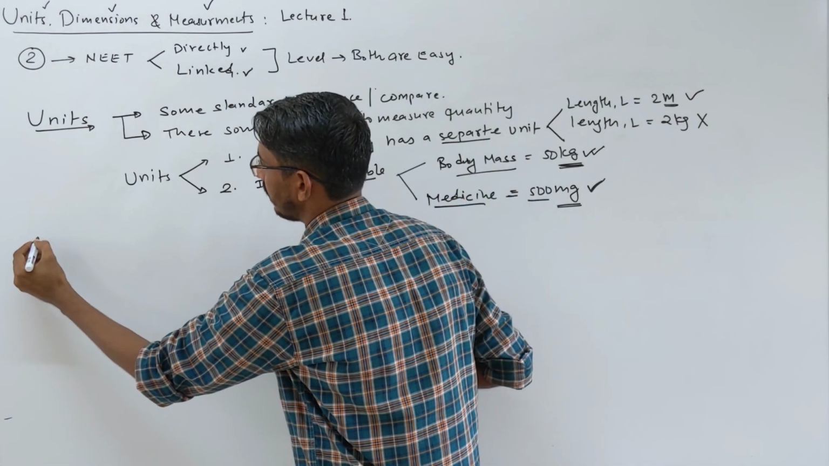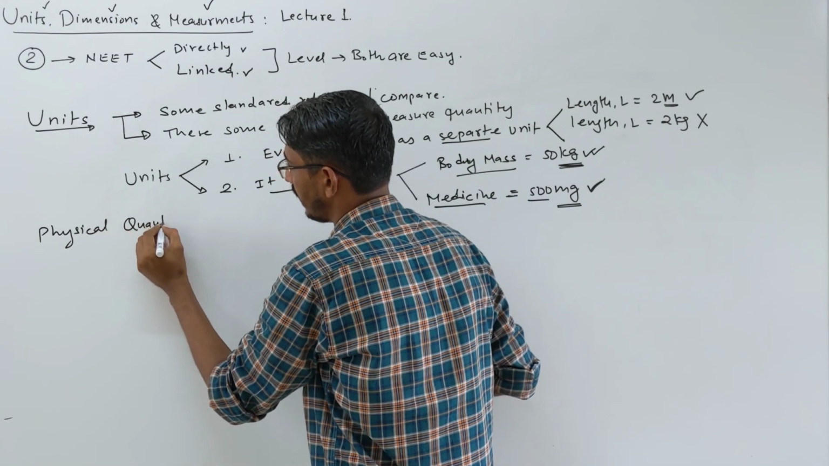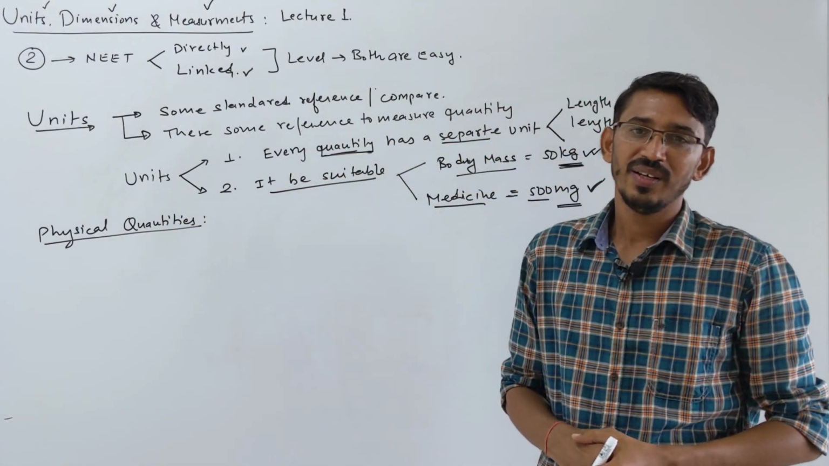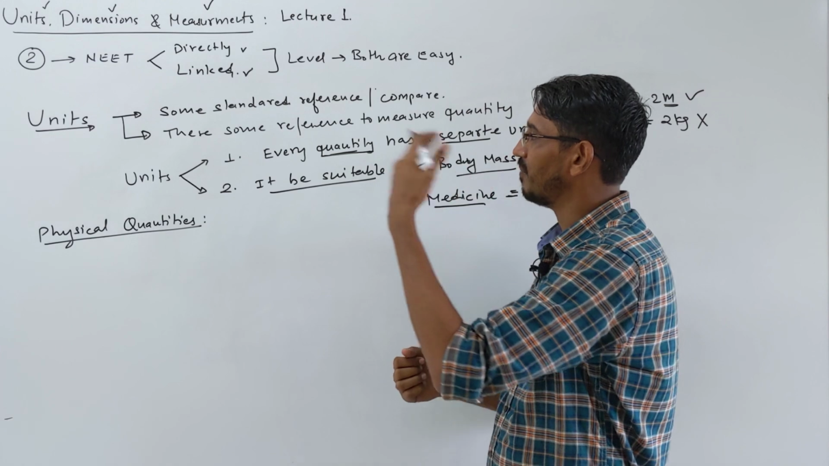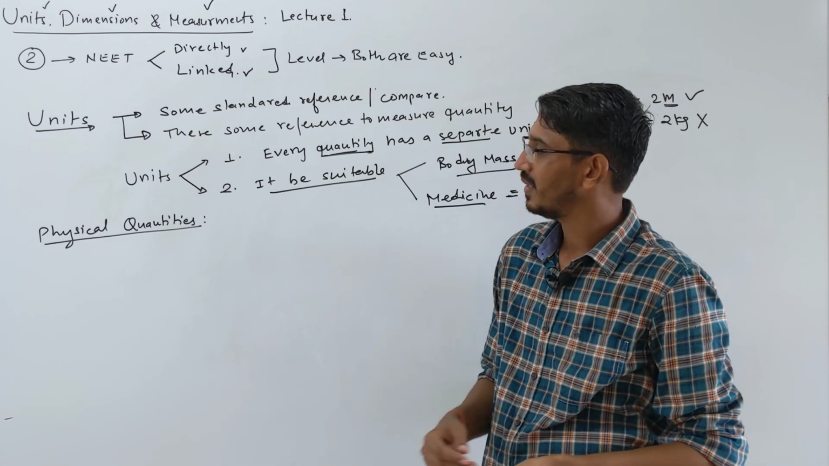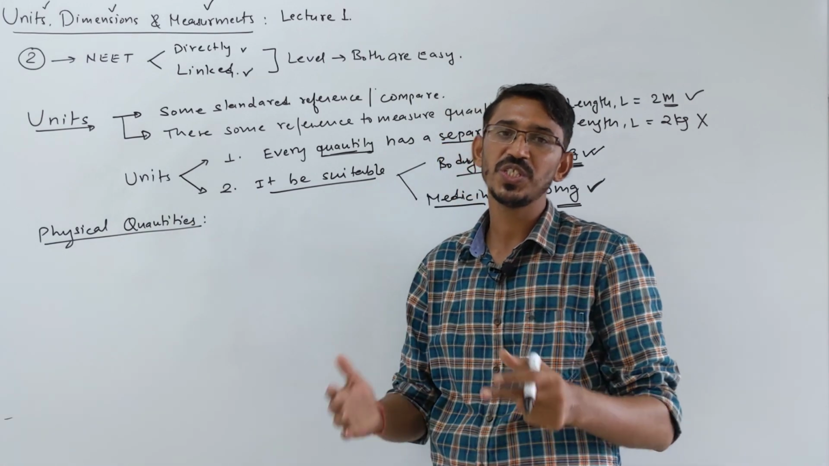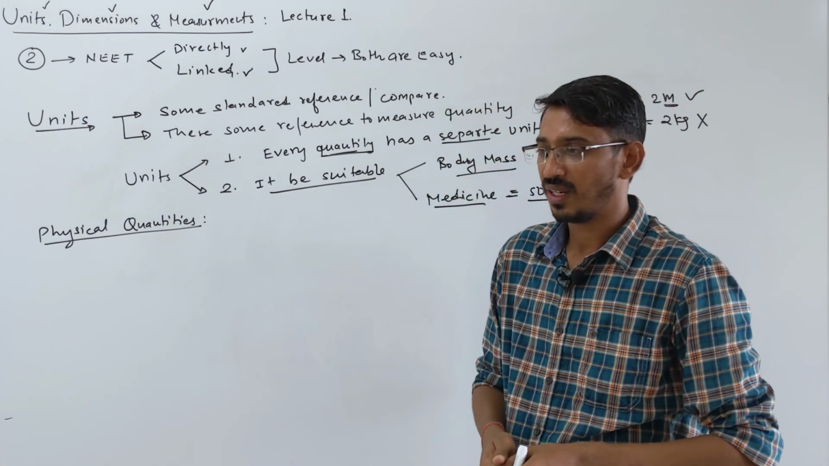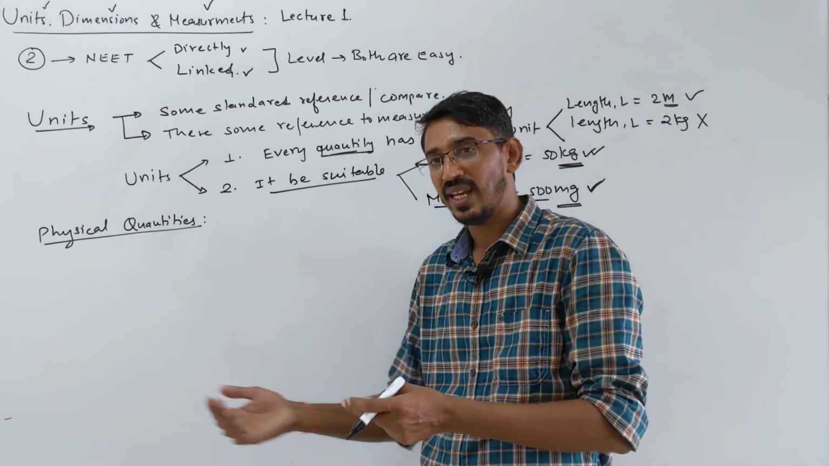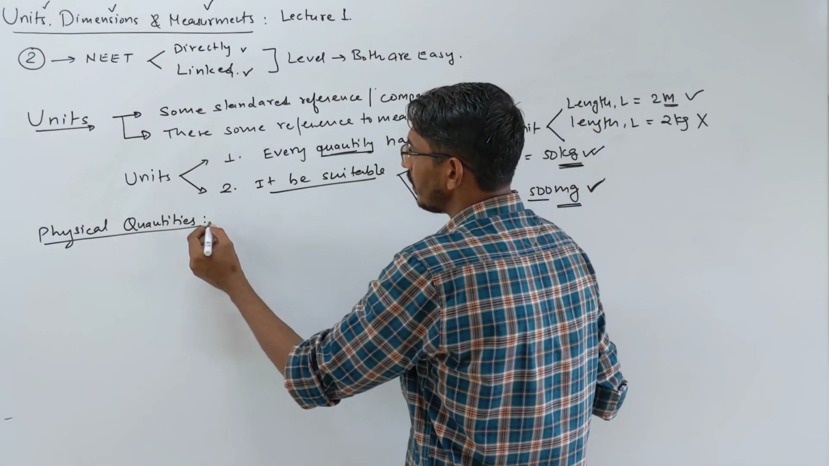Okay, let's write the second point: physical quantities. And what are the physical quantities? These are the things or quantities or values which can be measured by an instrument, right? Like if you want to measure the length of the board, you use a scale, correct? So length is a physical quantity because we can measure the length, right?